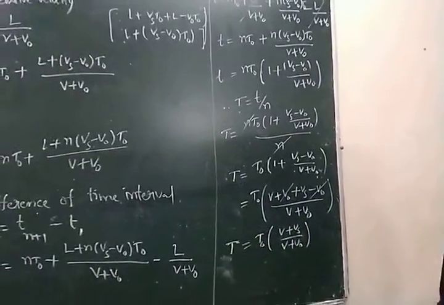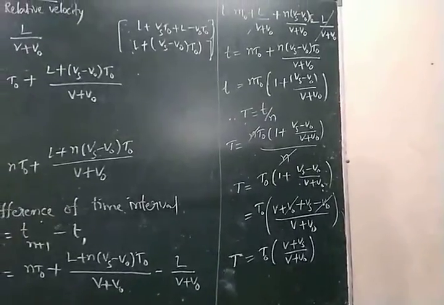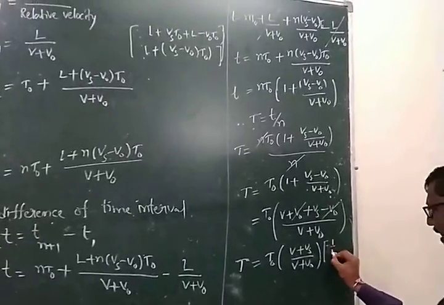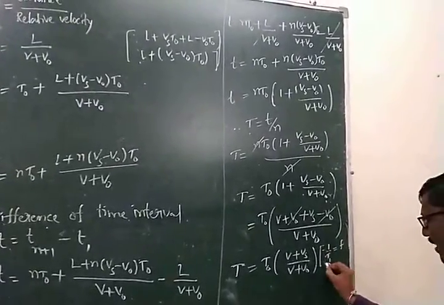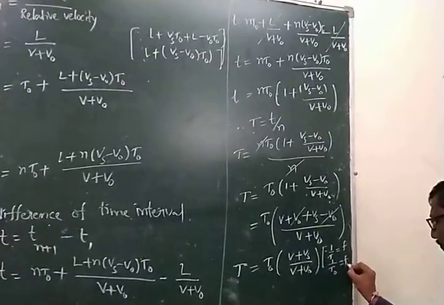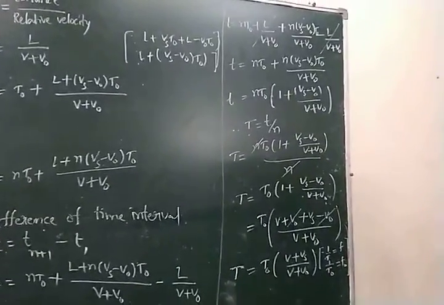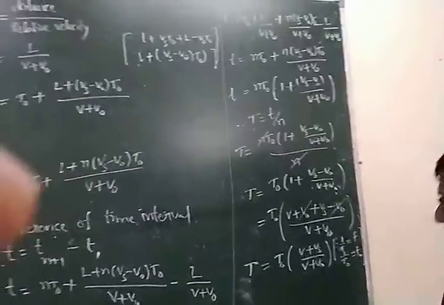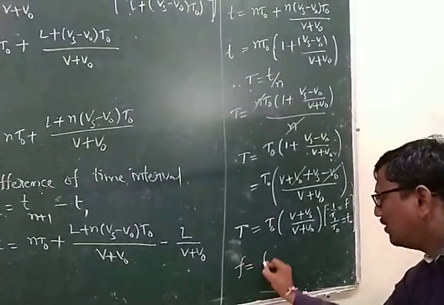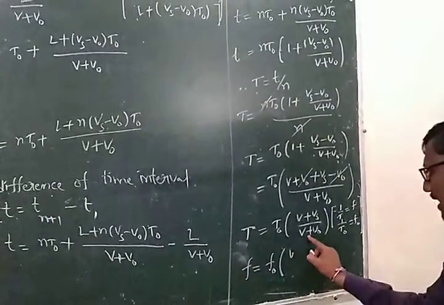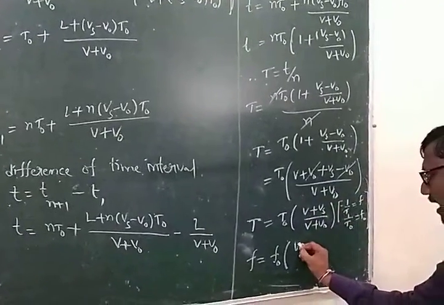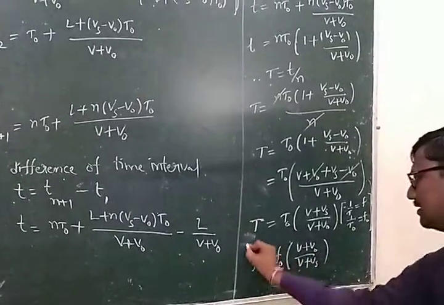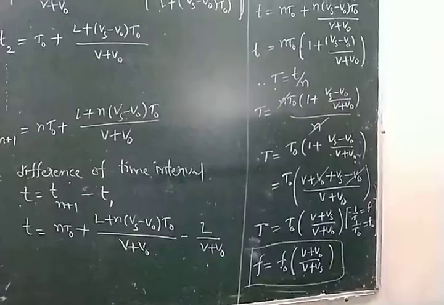But what we can find is the frequency when both source and observer are moving. We know the frequency: 1 by the time interval is equal to f. 1 by T naught is equal to f naught, where f naught is the apparent change in frequency and f is the actual frequency. Then we can write the frequency formula: f is equal to f naught into the reciprocal, the numerator comes to the denominator, (V plus V naught) by (V plus Vs). This is the formula when both are moving.